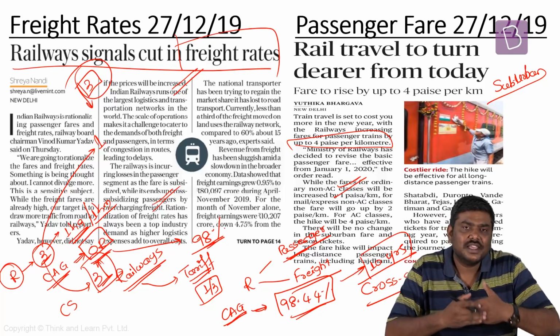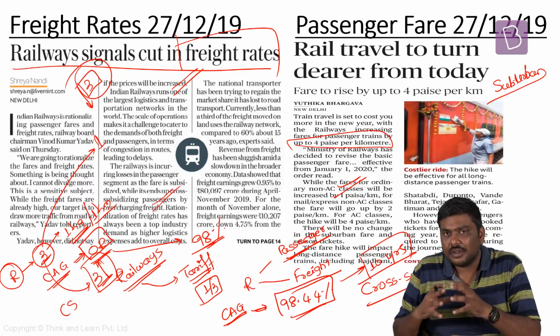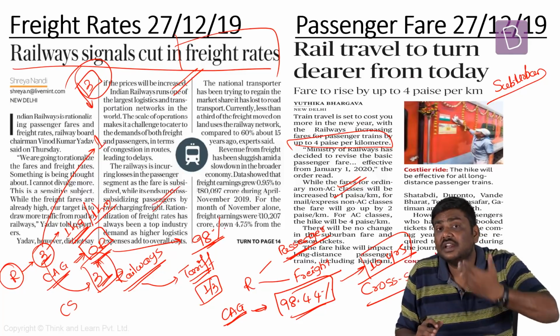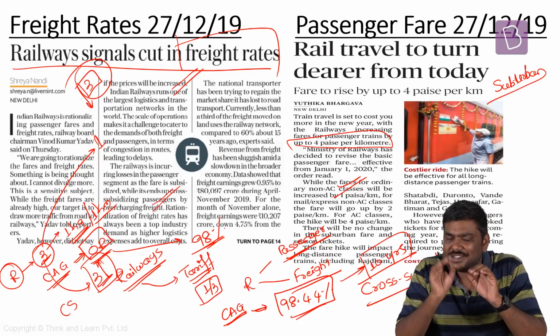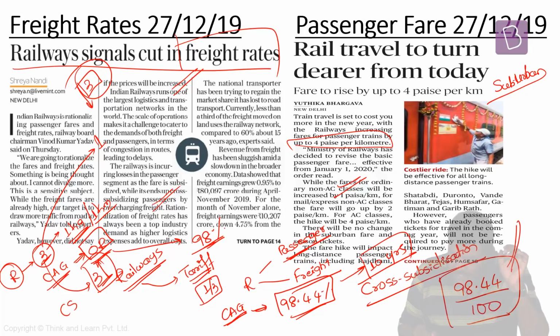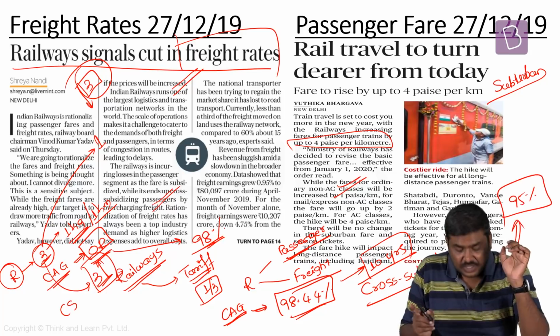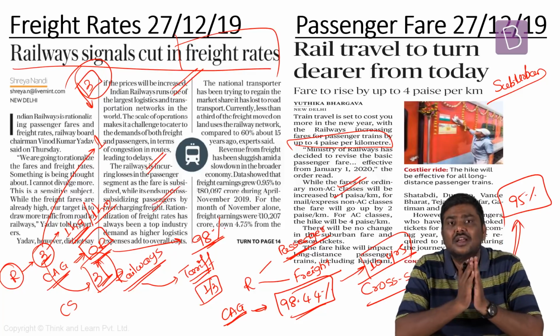So basically the CAG report says that the operating ratio for the Ministry of Railways, or Indian Railways, is very high. And in last year's budget announcement, the Government of India had stated that they want to drag this particular operating ratio down from 98% to 95%. So these are some of the points which are discussed in this particular article.